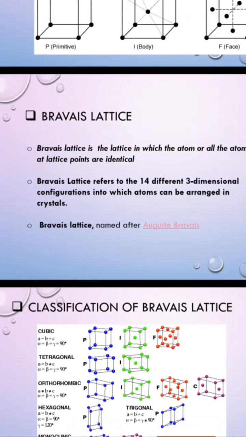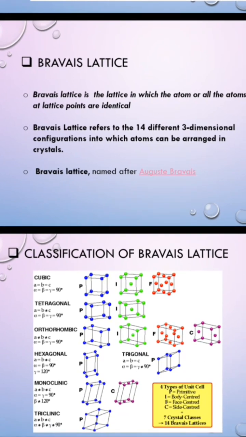Bravais lattice refers to the 14 different 3-dimensional configurations into which atoms can be arranged in crystals. So we can say that there are 14 different 3-dimensional configurations into which atoms can be arranged. These Bravais lattices were named after Auguste Bravais, who was a scientist who discovered these lattice structures.